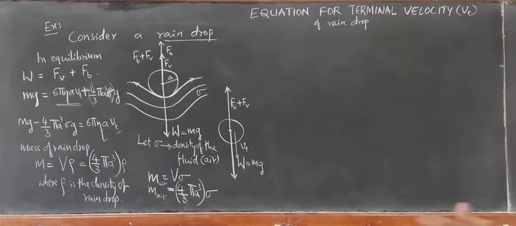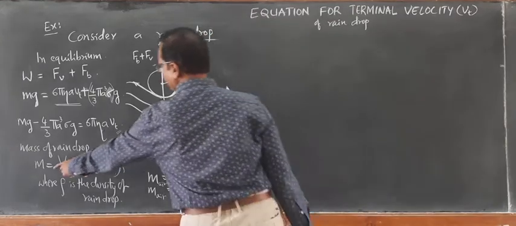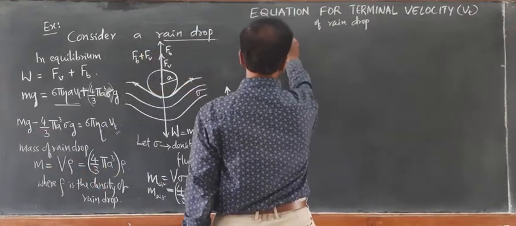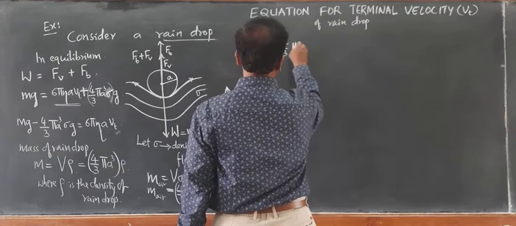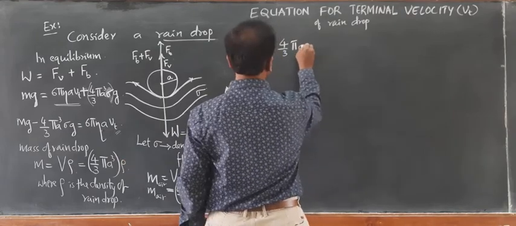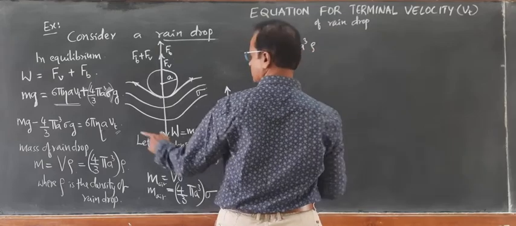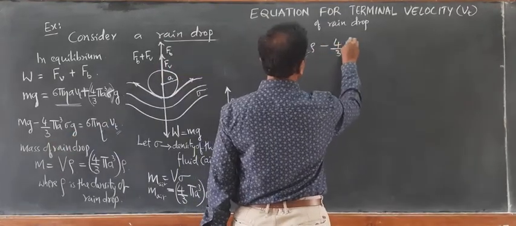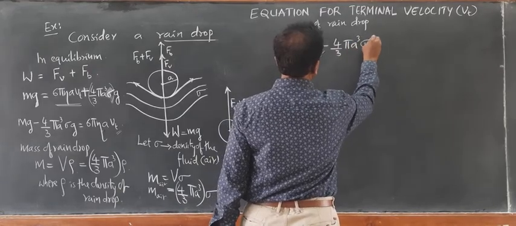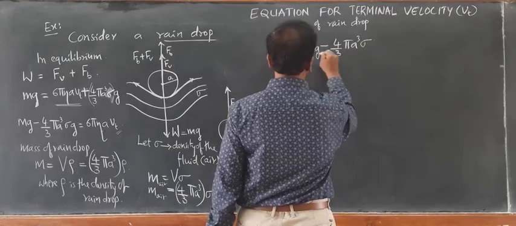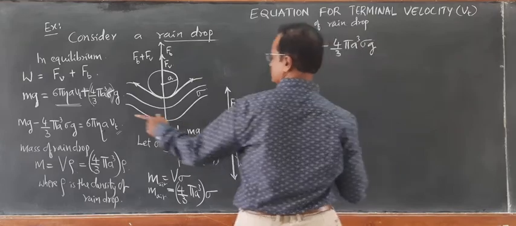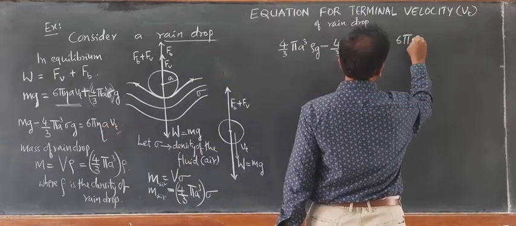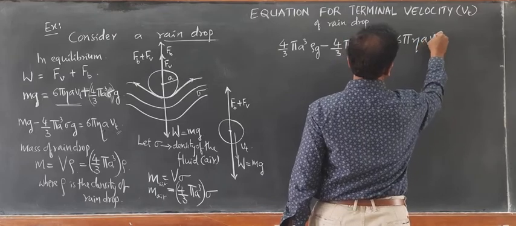Now you can see I will substitute the value of mass here. So this becomes 4 by 3 pi a cube rho g minus 4 by 3 pi a cube sigma g, since m into g gives us weight, equal to 6 pi eta a Vt.